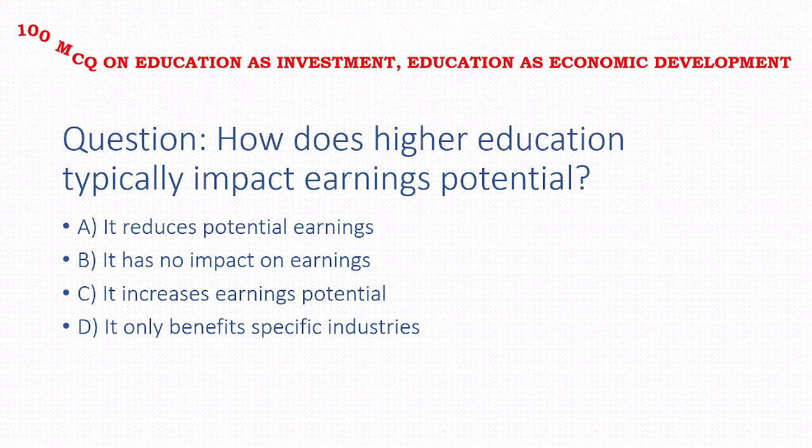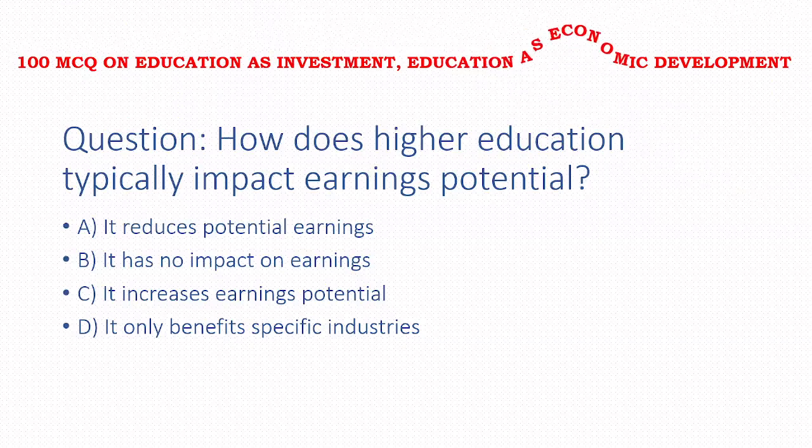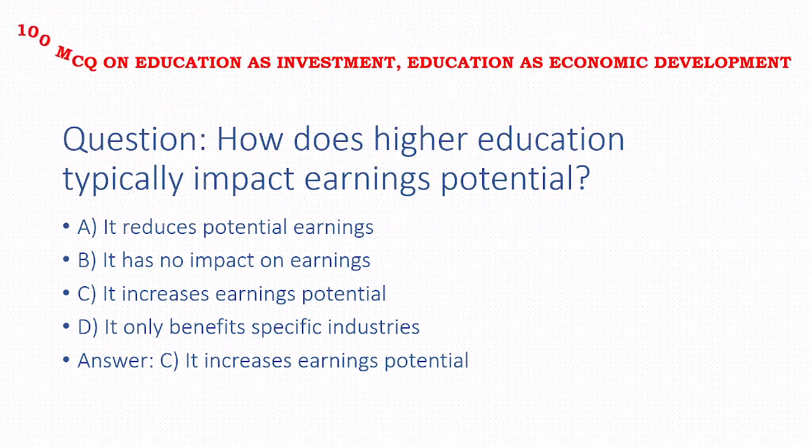Next, how does higher education typically impact earnings potential? Options: it reduces potential earnings, it has no impact on earnings, it increases earnings potential, it only benefits specific industries. Answer of this question is option C, that is it increases earning potential.